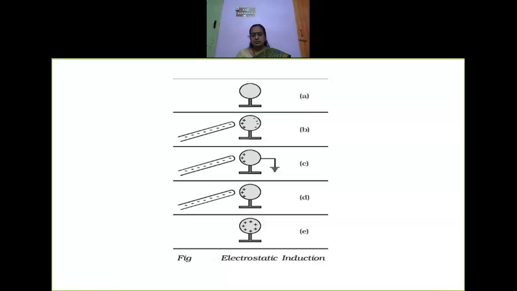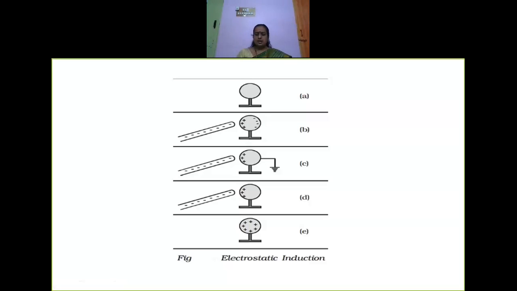Next, what happens? What about the positive charges here? The positive charges get attracted; they are induced in the region of the charged rod, in the nearer region. This is the nearer region, this is the farther region. So all the positive charges get accumulated here. This is the second diagram.